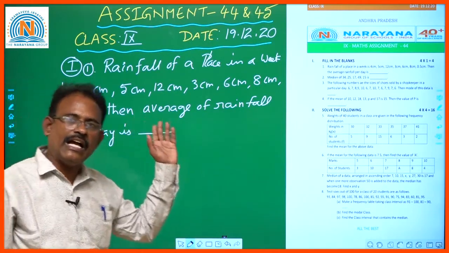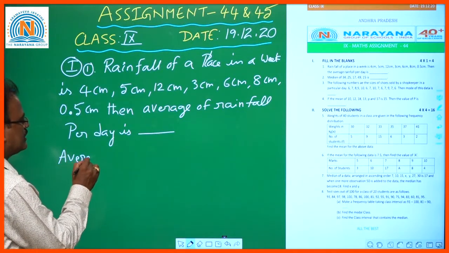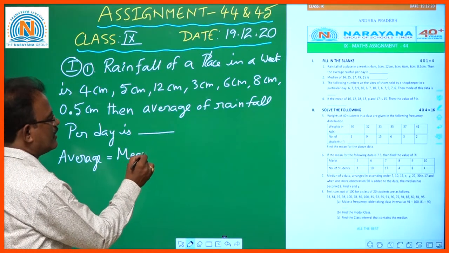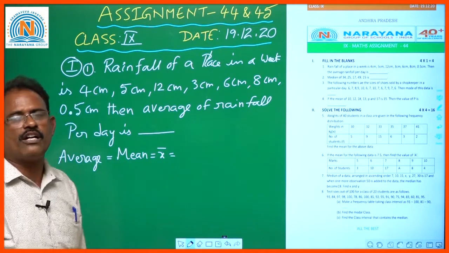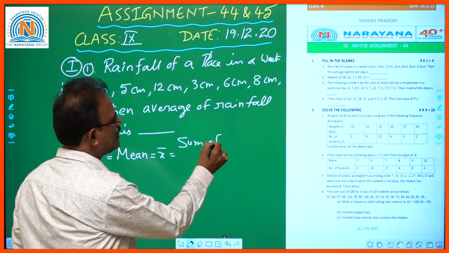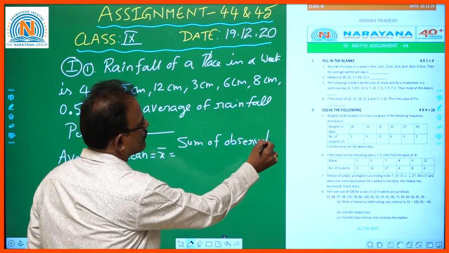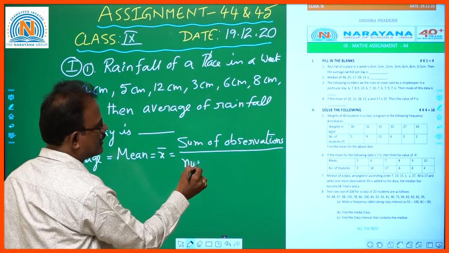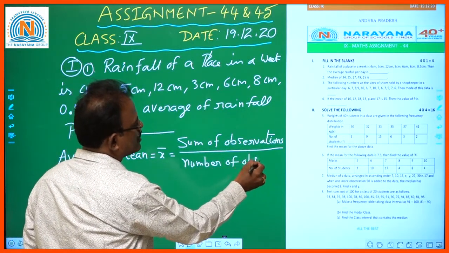Generally, children, we know that the average or mean of ungrouped data, x bar, is equal to, what is the formula? Sum of observations divided by the number of observations. Okay children.